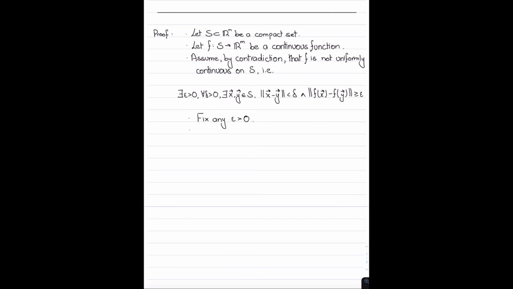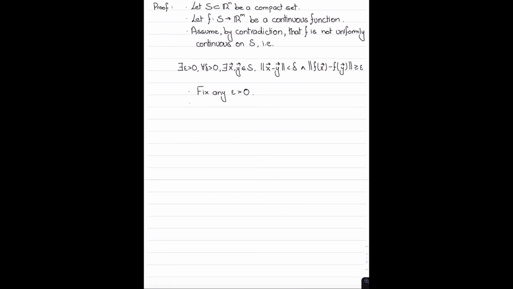So let's go. So what I'm going to do is consider the sequence delta k, which is a sequence over k's, defined by delta k is equal to 1 over k for every k in N, the set of natural numbers.